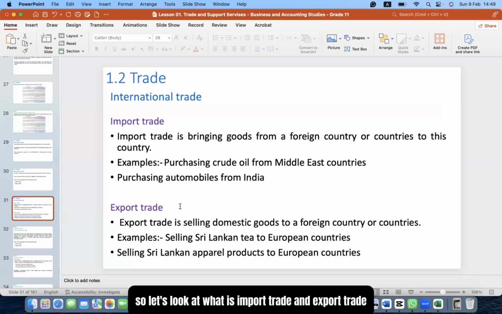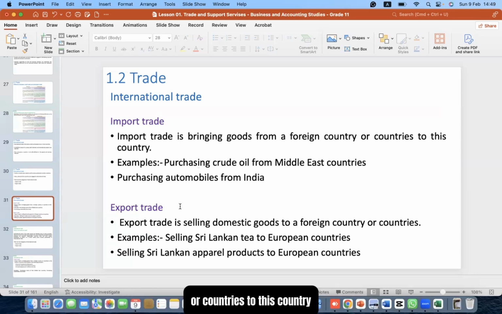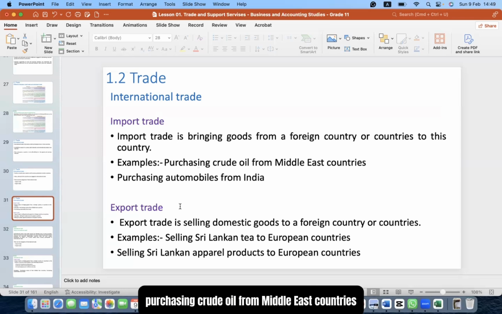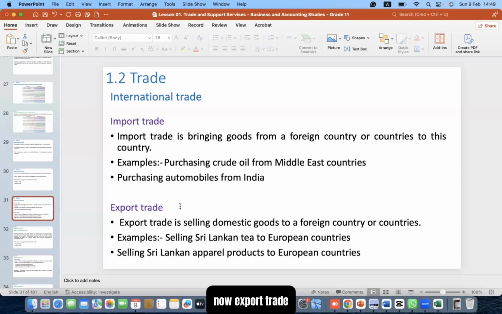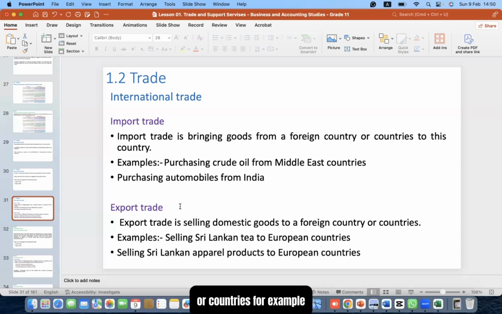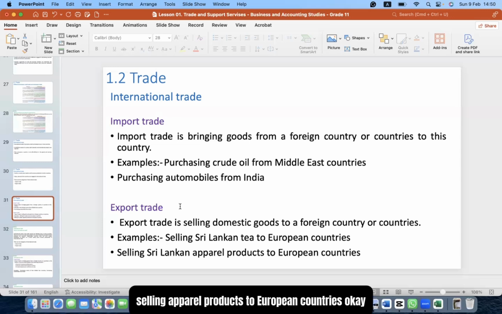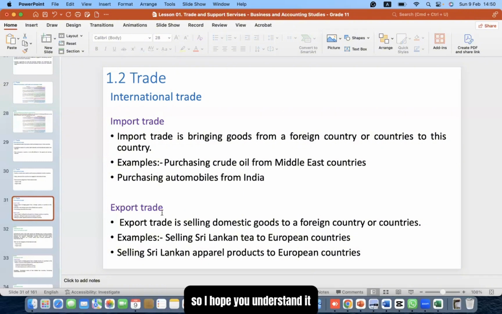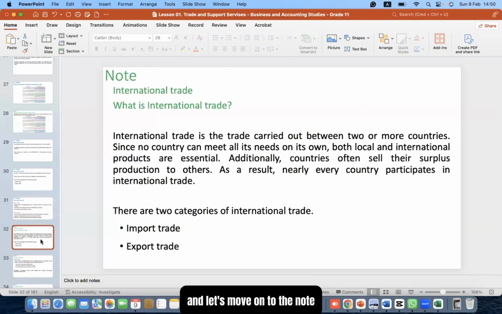So let's look at what is import trade and export trade. Import trade is bringing goods from a foreign country or countries to this country. This country means our country. For example, purchasing crude oil from Middle East countries, purchasing automobiles from India. Now, export trade is selling domestic goods to a foreign country or countries. For example, selling Sri Lankan tea to European countries, selling apparel products to European countries. Okay, so I hope you understand it, and let's move on to the note.